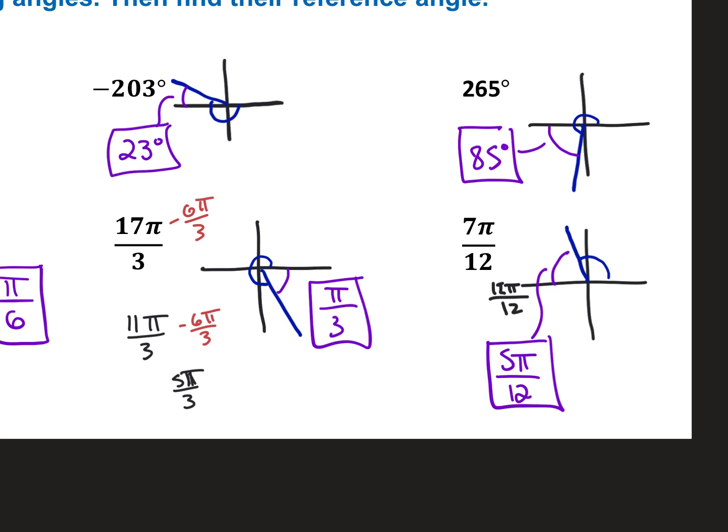All right. So as you finish up, check those answers up there. On this -203 one, I rotated in the negative direction, and half of a circle of rotation is 180 degrees. So you got to subtract 203 minus 180 to get this difference here, this 23 degrees. Okay, 265, same idea. That's 85 degrees past the half circle, past 180. Okay, 85 degrees there. And then over here, 7 pi over 12 doesn't make it to 12 over 12, but 5 more would get it there, so 5 pi over 12. 5 more to get to 12 pi over 12. Okay?